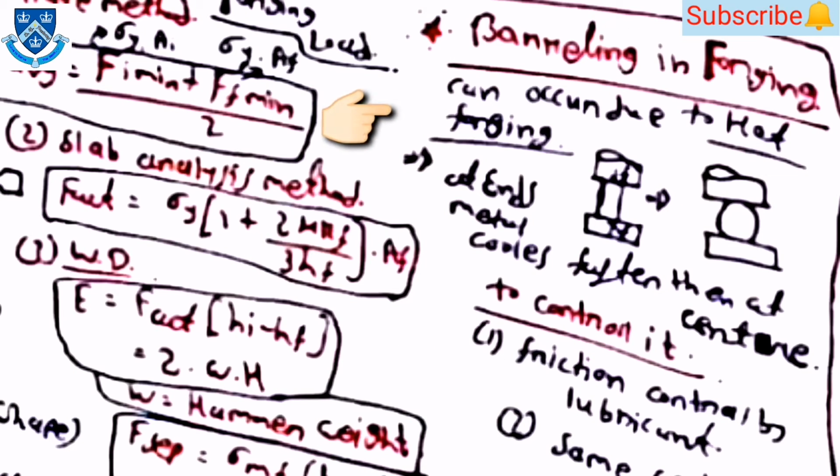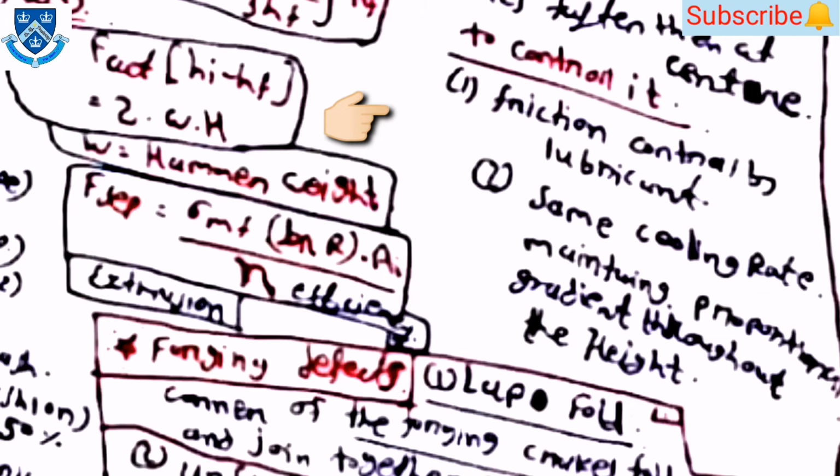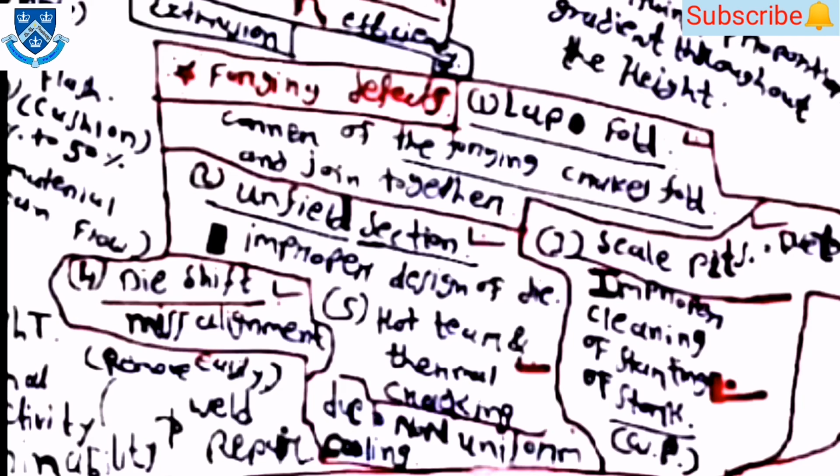Then barreling in forging can occur due to the hot forging process, and in this process at the ends the metal cools faster than at the center. For controlling this, first, friction control by lubricant, and the second is maintaining the same cooling rate, a proportional gradient throughout the height.